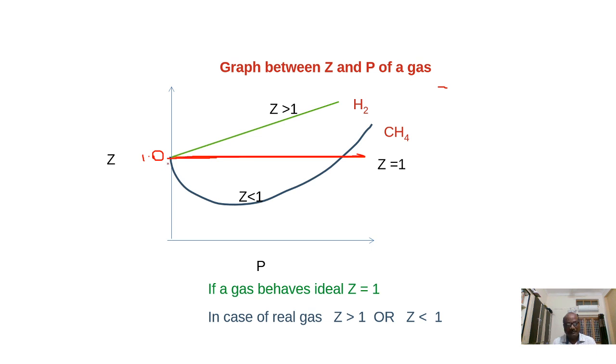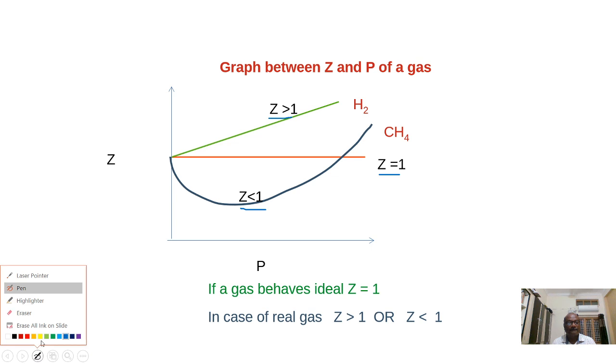Some gases show positive deviation, some gases show negative deviation. Positive deviation means Z is greater than 1. We get this type of graph you are observing, Z is greater than 1. Here you can see Z is less than 1. Some gases will show the positive deviation and some gases will show the negative deviation. Z is equal to 1 means there are no forces of attraction or repulsion. Z is greater than 1 means only the repulsive forces are dominating. Z is less than 1 means attraction forces are dominating between the molecules. Like this we can explain these graphs.